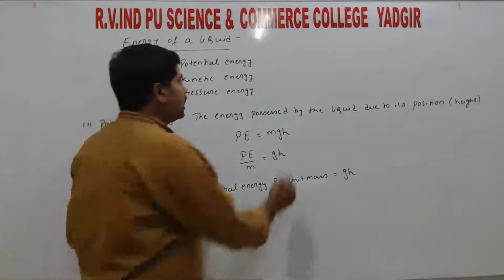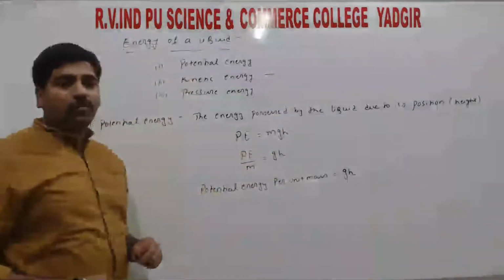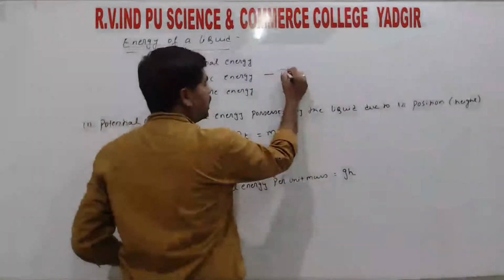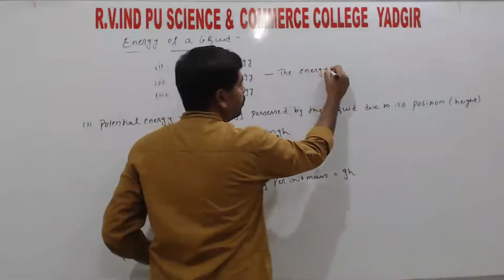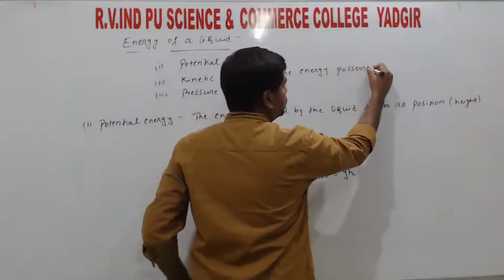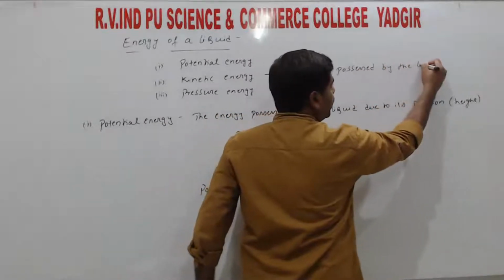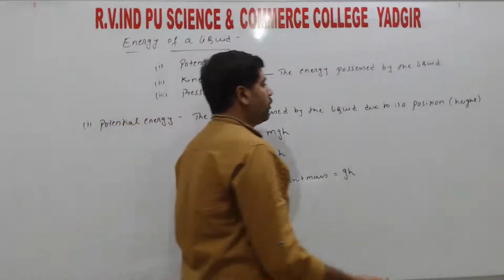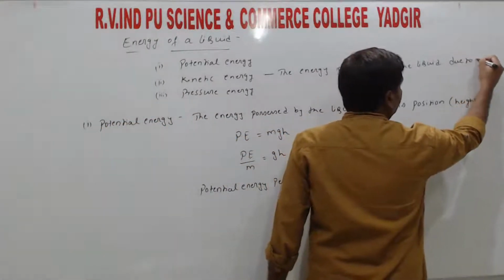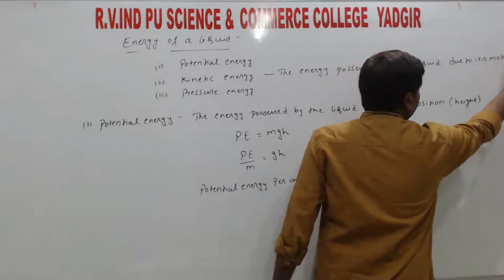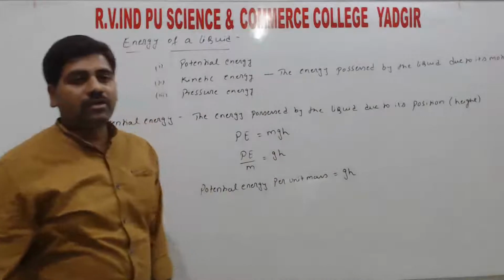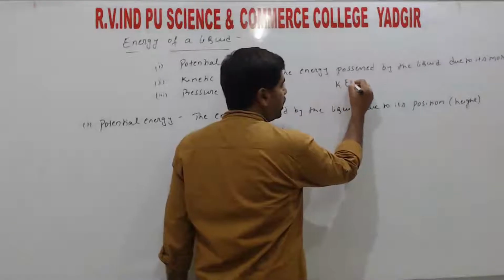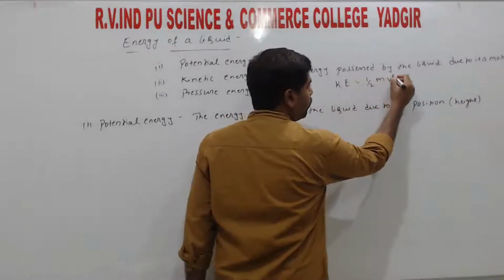The next one is kinetic energy. Kinetic energy is the energy possessed by the fluid due to its motion, right? The energy possessed by the fluid or liquid. In the liquid case, we need to mention the liquid. So the energy possessed by the liquid due to its motion, the motion of it gains energy. That energy we call kinetic energy, right? So kinetic energy, K.E., is equal to half m v square.